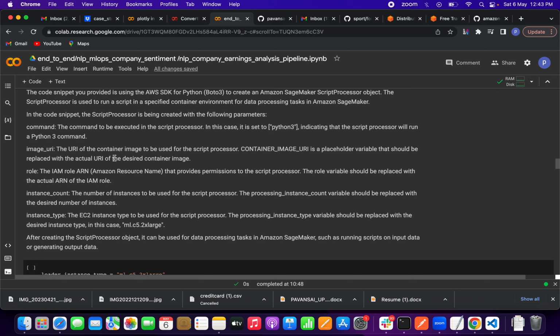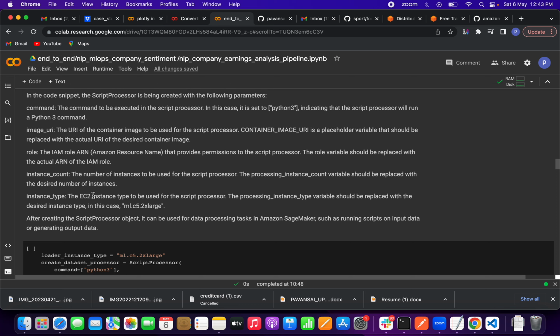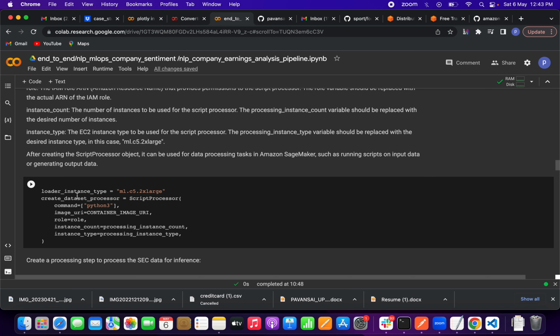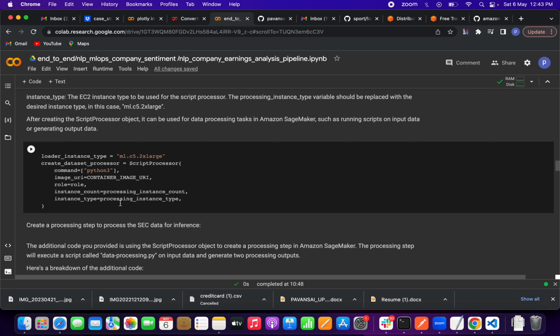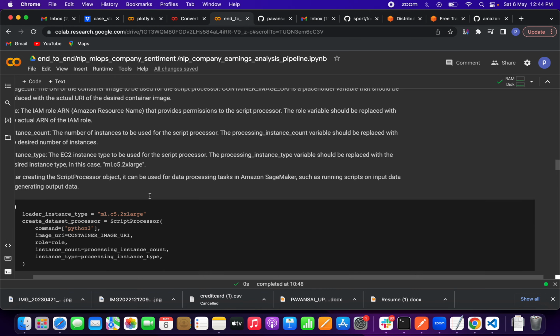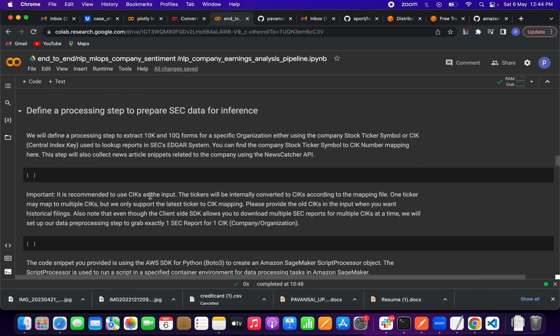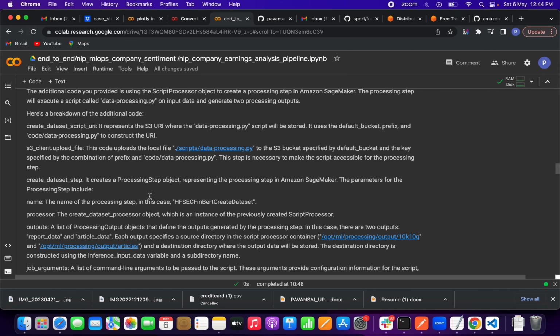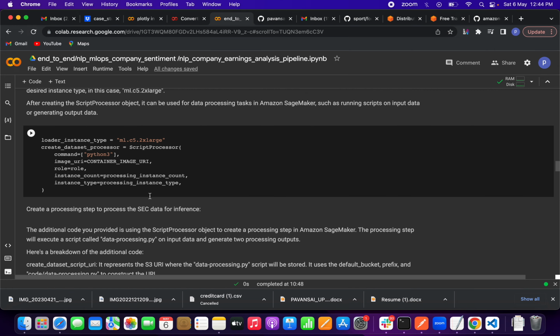And the image URI, this is the container image URI, friends. We already defined it above. And the IAM role, the instance count, how many instances we are using for this, and the type of instance, which VM we are using. The instance type we are using is C5 2x large, and we are creating the script processor, friends, with the command, Python, image URI, role and all those things. So we have created a processing step to process the data. This is about the loading, friends. That's what we have defined as the processing step. Then we have to create a processing step, friends, so I will also explain.